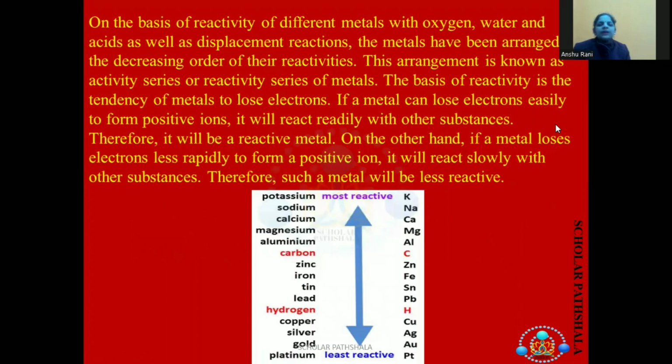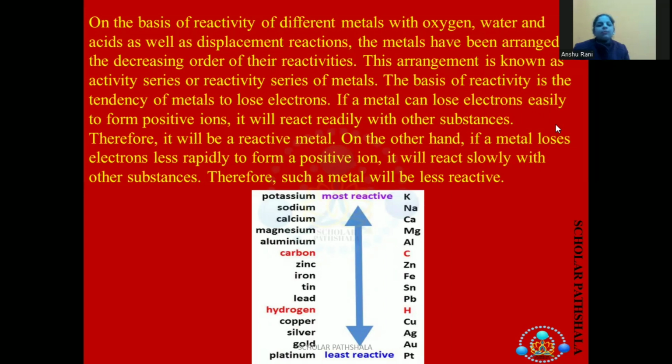On the basis of reactivity of different metals with oxygen, water and acid as well as displacement reactions, the metals have been arranged in the decreasing order of their reactivity. This arrangement is known as reactivity series or activity series. The basis of reactivity is the tendency of metals to lose electrons. If a metal can lose electrons easily to form positive ions, it will react readily with other substances. Therefore, it will be a reactive metal.